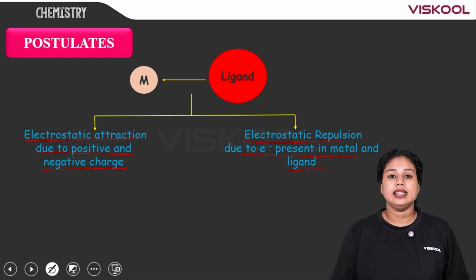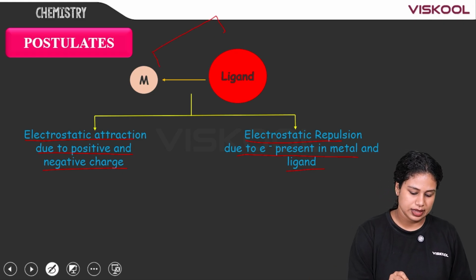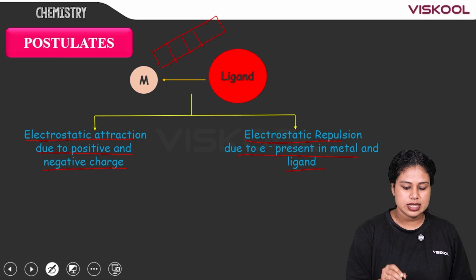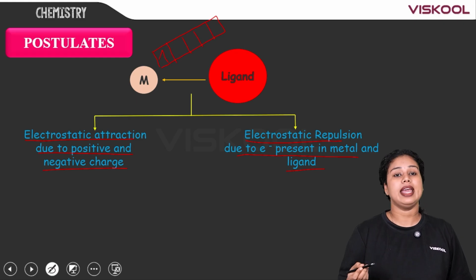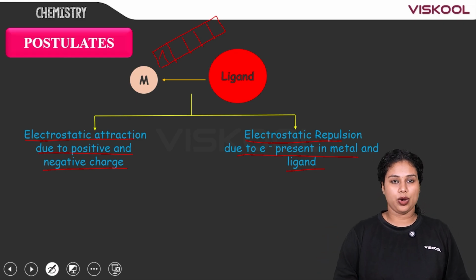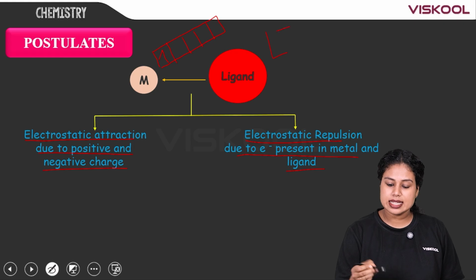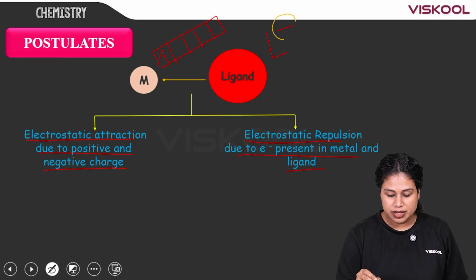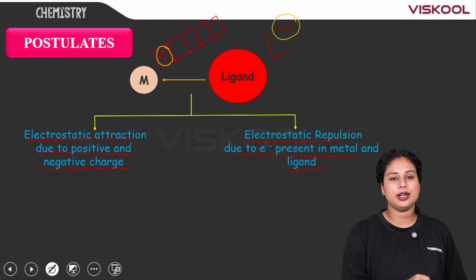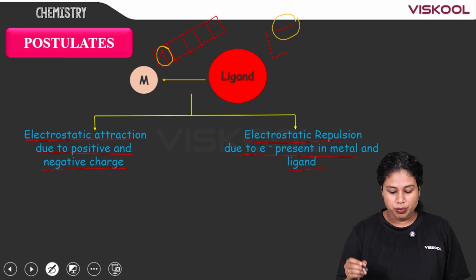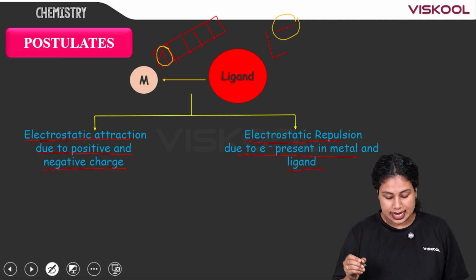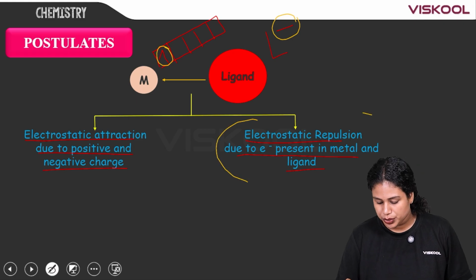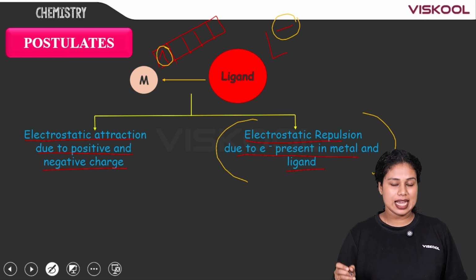If an electron is present in the d orbital of the metal and the ligand has a negative charge, then there will be a repulsion between this negative charge and the electron present in the metal. So there occurs an electrostatic repulsion due to electrons present in metal and ligand.